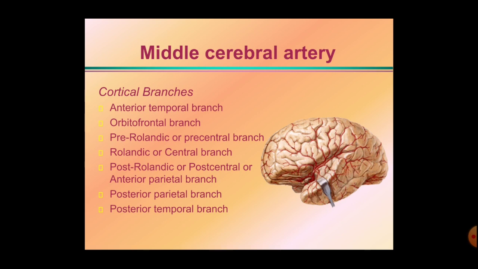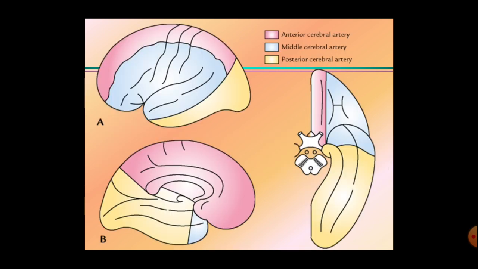Okay, so these are the different branches by which the middle cerebral artery supplies most of the superolateral surface. In the picture here, this is the area supplied by the middle cerebral artery on the superolateral surface.